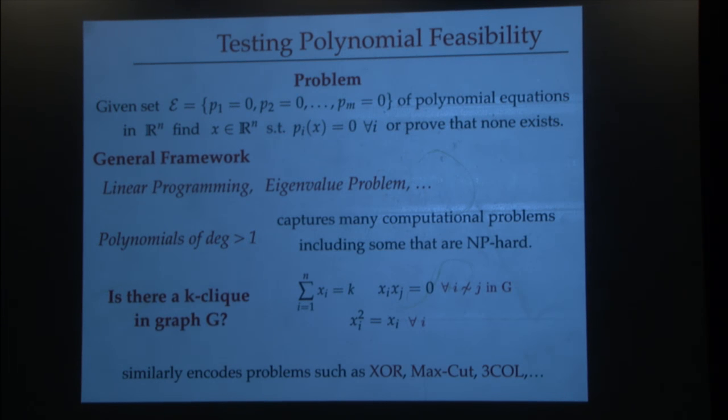Okay? So basically, this polynomial feasibility program, if it is feasible, then there is a k clique in G, and if it's infeasible, there is no clique in G, which means that if I could solve this problem above or provide a short proof of infeasibility of these equations, then I would be able to obtain a solution to the problem I stated in the slides before. Okay? And similarly, it can actually model the other problems that I said and many others too.